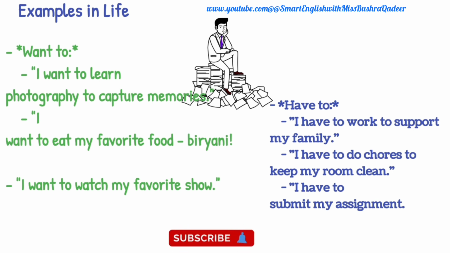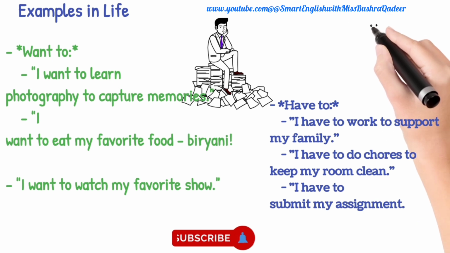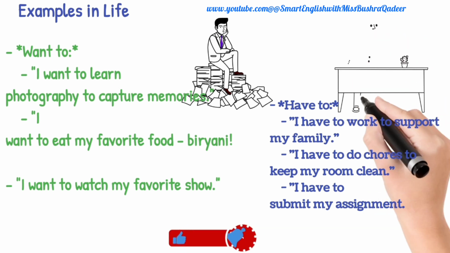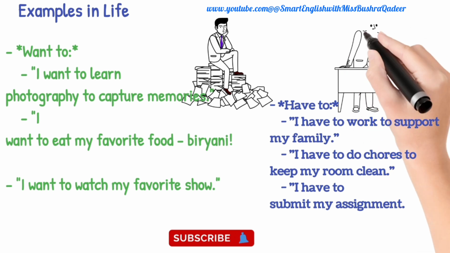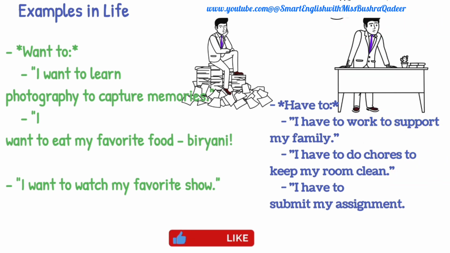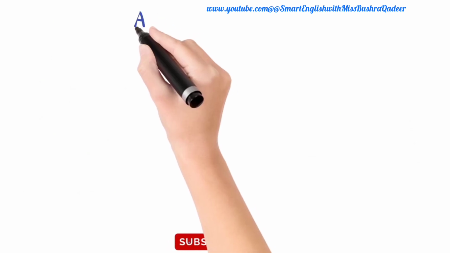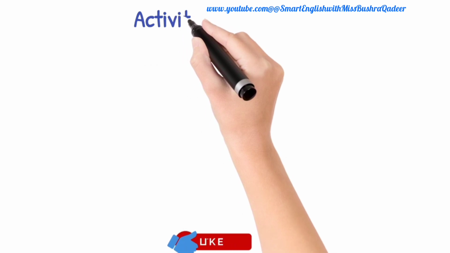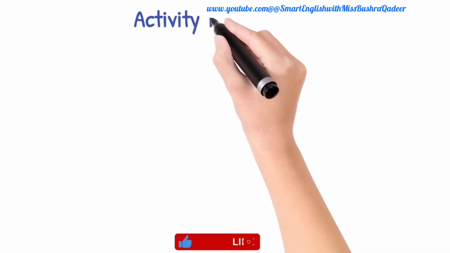Sometimes we love to do something, there we are going to use want to. Sometimes we don't love to do it, but we have to do it because that is a responsibility. So there we have to use the have to structure. You are supposed to create thousands, millions, and billions of sentences using the proper structure, which I taught you just now. So, now let's have a practice time, and practice is the only solution that makes a man perfect.